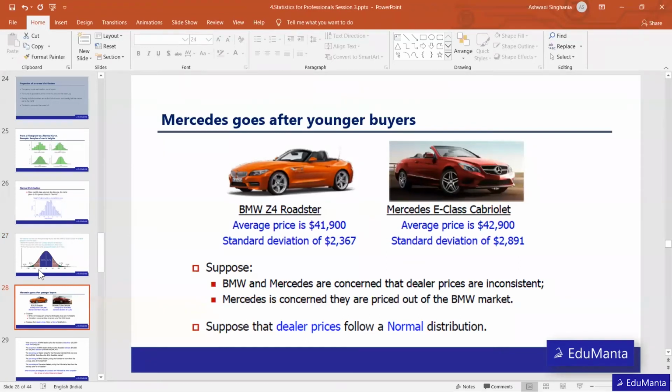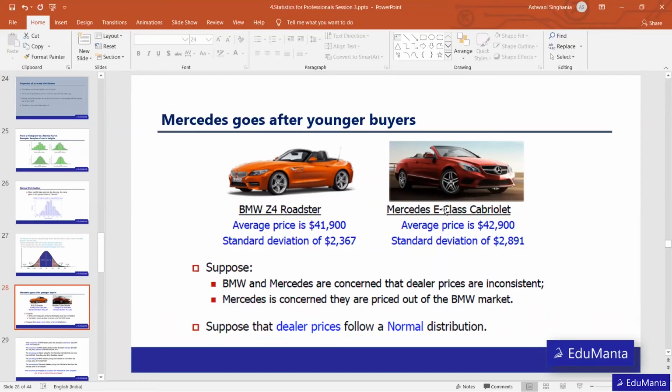Okay. Thank you. So here is a question. We know that Mercedes and BMW have two different kinds of customers. BMW initially used to focus mostly on youngsters, whereas Mercedes used to target customers who belong to mature people like business people or maybe politicians. So these kinds of people are the target for Mercedes, whereas for BMW, youngsters are the target.